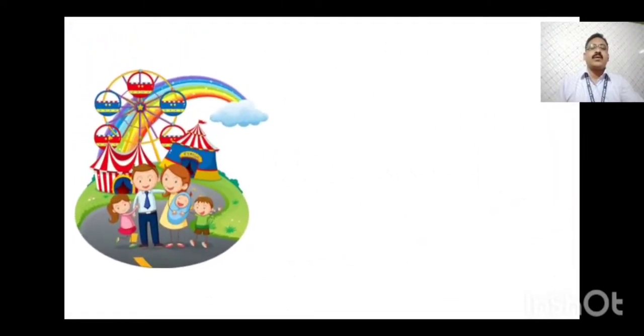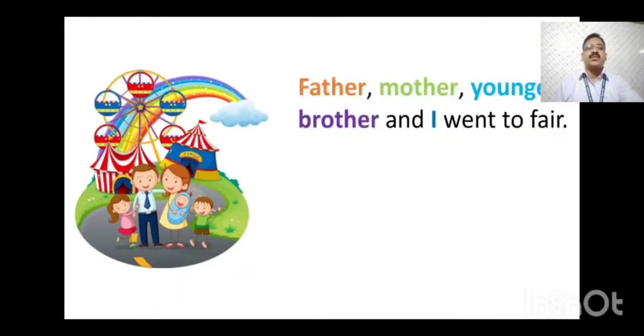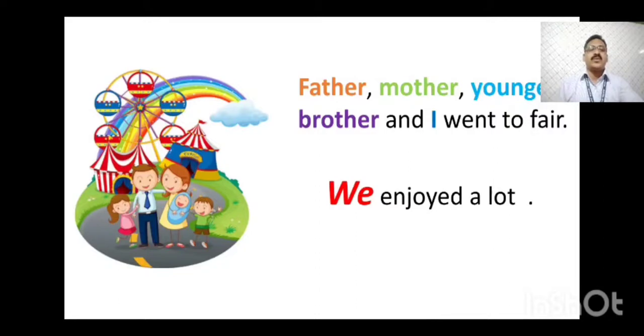Next one. One family is in the park. The sentence is: Father, mother, younger brother and I went to the fair, along with you, your parents and your younger brother. Fair means mela. Let's see the pronoun sentence: We enjoyed a lot.